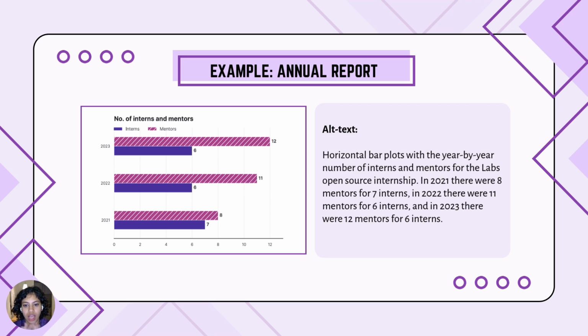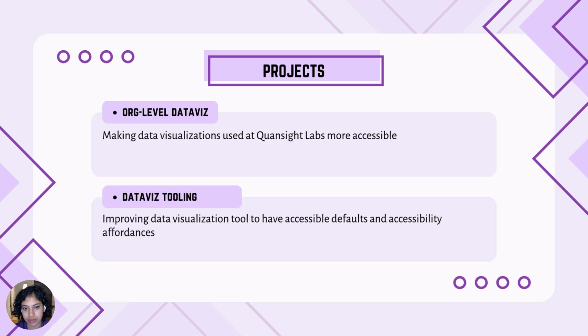Now, this also brings me to the second project. So we have written guidelines, but this plot was created using Matplotlib, which is a very popular data visualization tool. But we did need to customize it a lot to achieve this result, right? And it would be really nice if our tools had a more accessible default baseline. So with that, we can ensure that a lot of the visualization that will go out into the world is accessible.